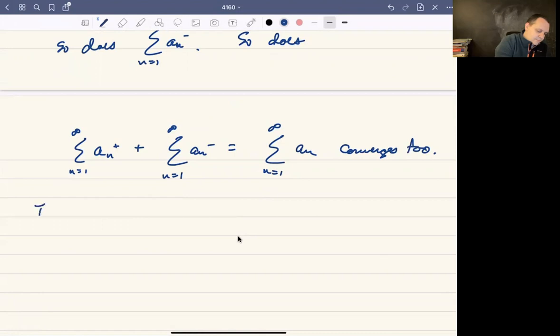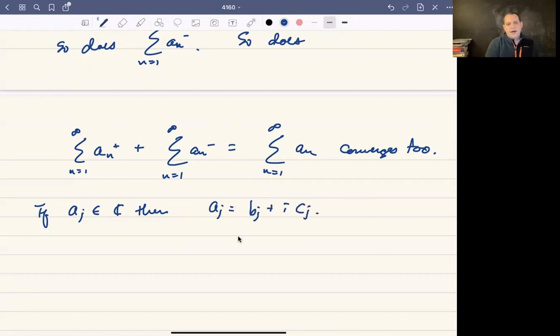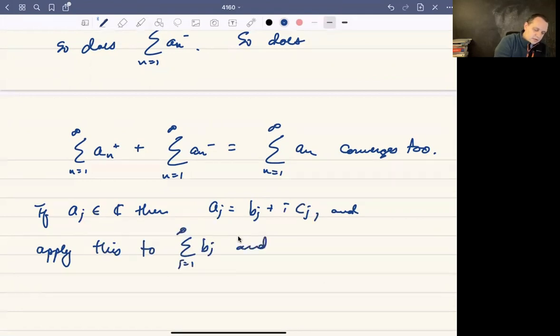And if a sub j is complex valued, then you break it up and write it as b sub j plus i c sub j. Then you apply what we did above to the b sub j's and to the sum of the imaginary parts, the c sub j's.